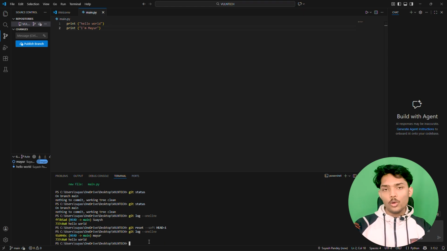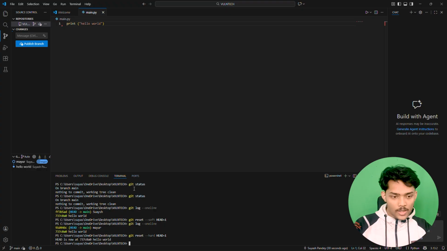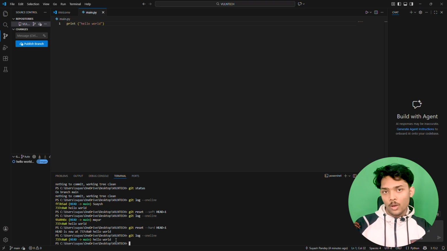And now what if you want to completely delete the previous commit? What you can do is just change this command from soft to hard. If we make this command hard and just hit enter, you can see the previous change is completely erased from our history. Even from the graph you can see there is no commit as Mayur, and if we check logs there is only one commit of hello world.